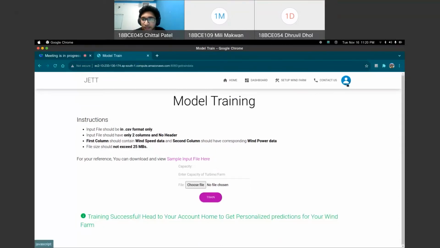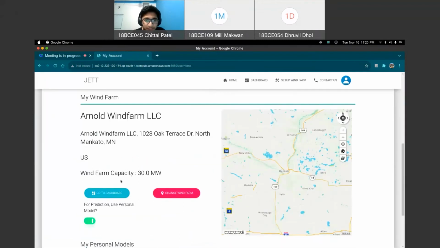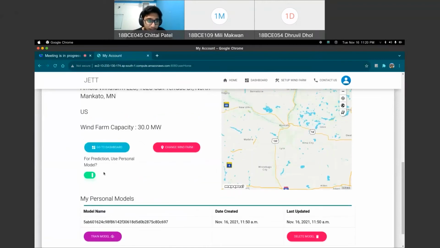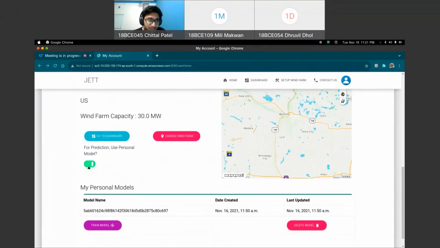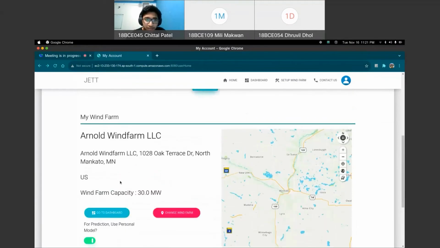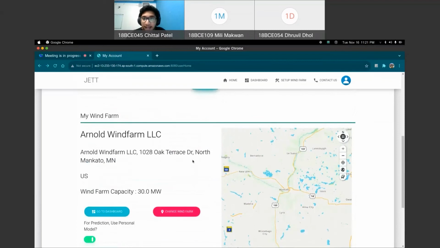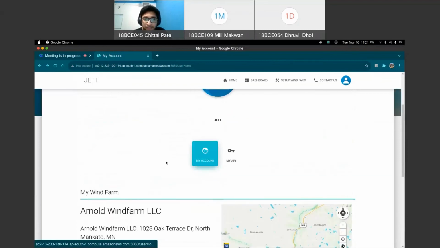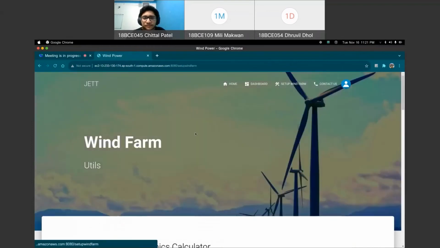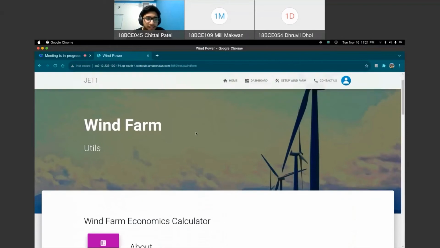Now head to the accounts page. So let's go to the accounts page, and yeah, this is the entry. We can see it is trained, and now the button is also there for prediction. We can go to the dashboard by clicking this button, and I demonstrated earlier how this works. What is the dashboard? I'm not going through this again. And this was it for the training model part and dashboard part. And now Millie will explain the wind farm economics calculator and other stuff ahead.